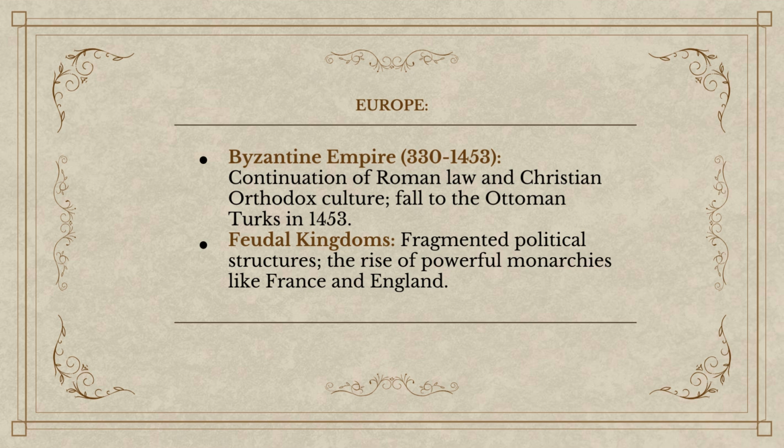Europe saw the Byzantine Empire continue Roman traditions and Orthodox Christianity until it fell to the Ottomans in 1453. Feudal kingdoms in Western Europe were characterized by fragmented political structures, but saw the rise of powerful monarchies like those in France and England.